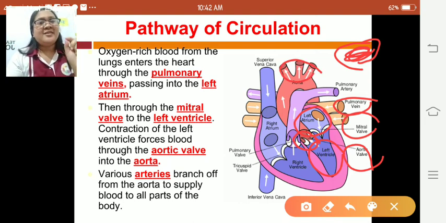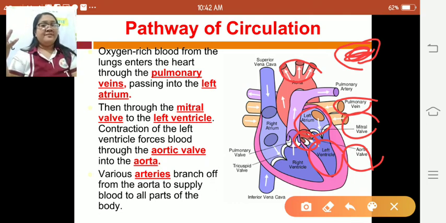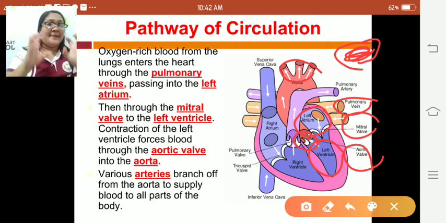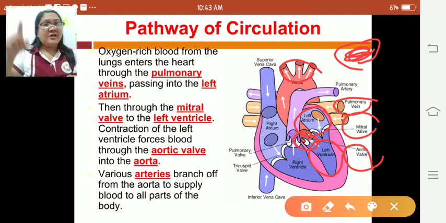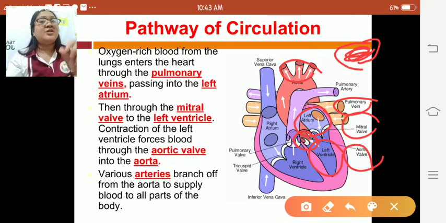Then various arteries that branch off the aorta supply blood to all parts of the body. That is the complete sequence and what we called, natawag nato na siyang heartbeat. Once ma-heartbeat naman liwat, another naman dayon nga passage or circulation sang dugo.